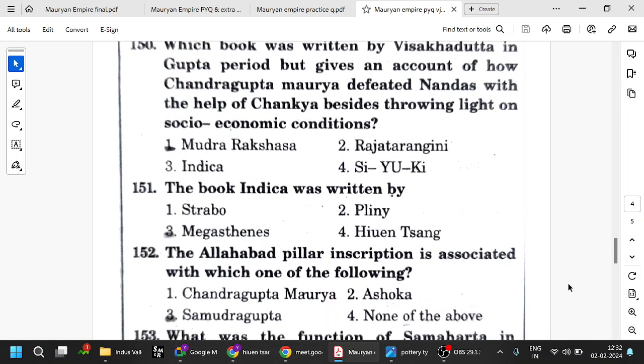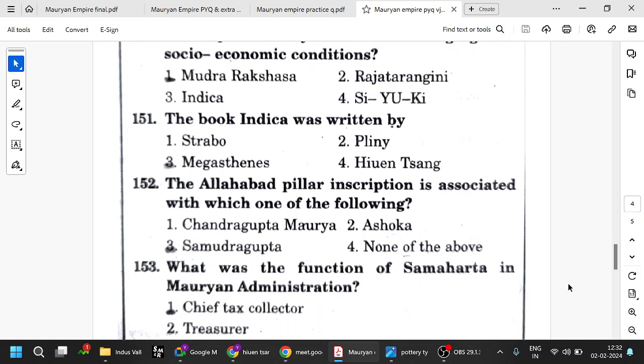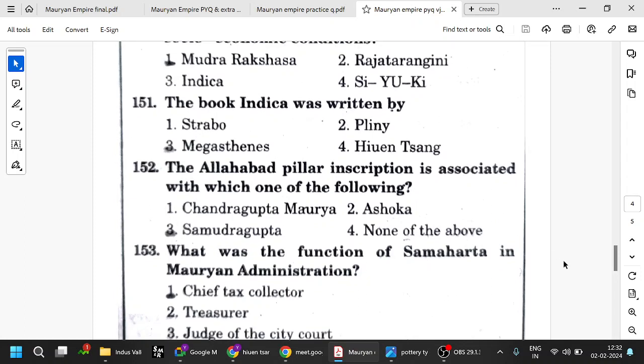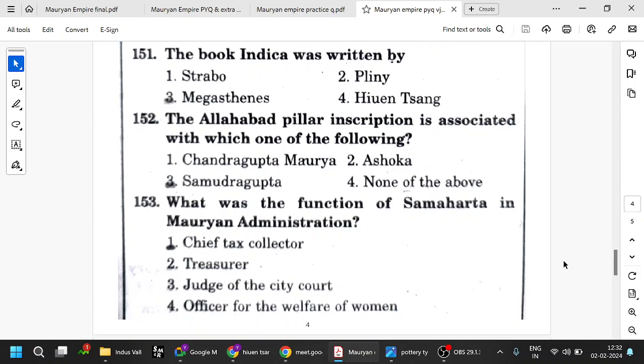The book Indica was written by Megasthenes, as we have seen multiple times. And Pliny and Strabo are all Greek historians. Si-yu-ki we have seen, and he came during King Harshavardhana.